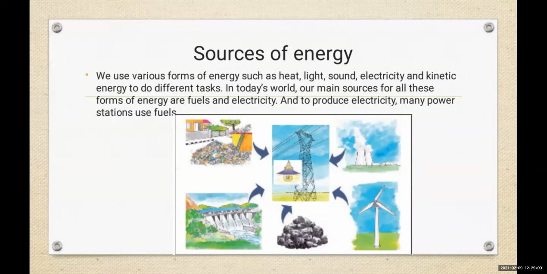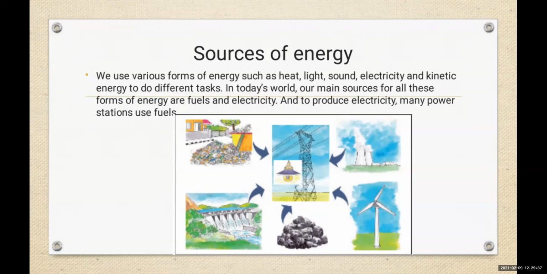In today's world, the main source for all these forms of energy is fuels and electricity. And to produce electricity, many power stations use fuel. Do you know? Stores of coal and mineral oil on earth are limited. In future, we will have to use mainly solar energy.